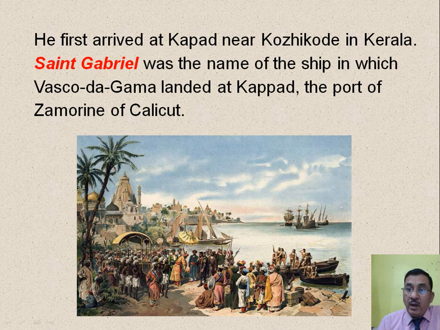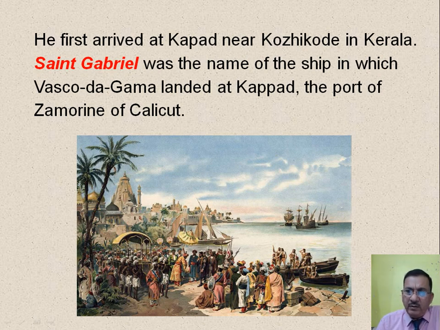Now, where did he arrive? Initially, first, he arrived at Kappad. Kappad is the harbor where he could harbor his ship. He first arrived at Kappad near Kozhikode in Kerala. At that time, it was being ruled by King Zamorin. He was the local king in Calicut. And what was the name of his ship through which he landed?